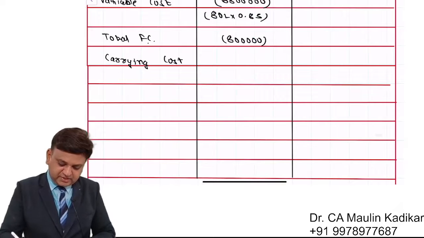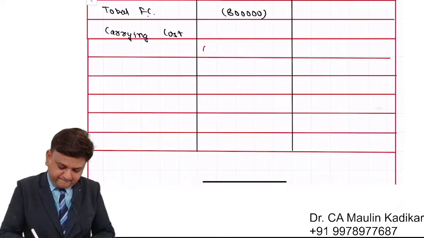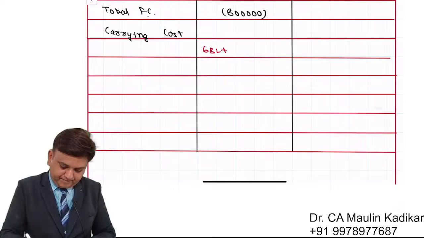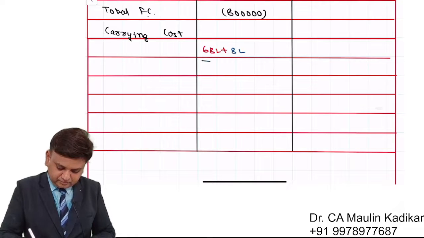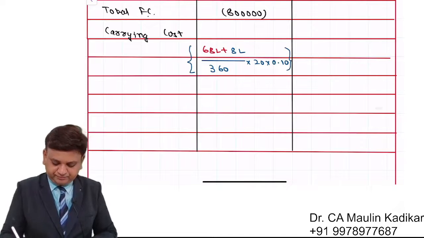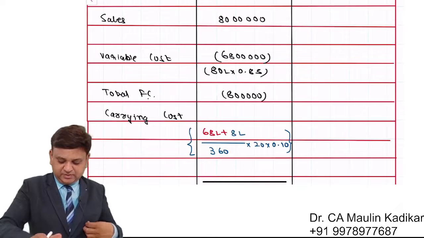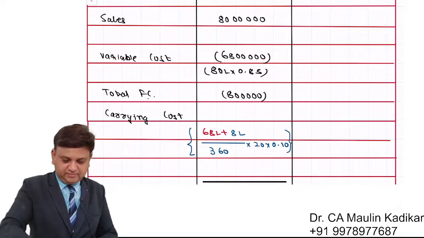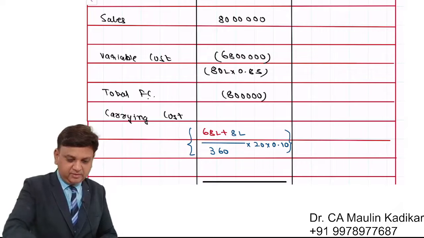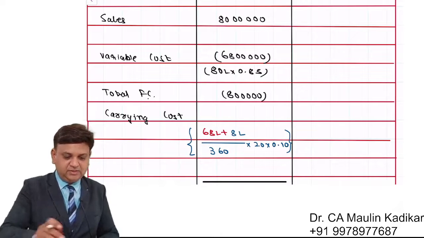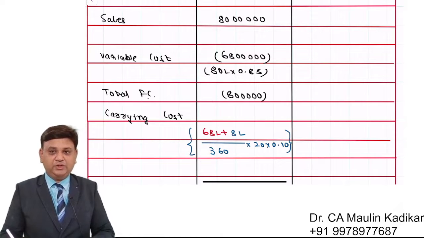So we understand it is 68 lakhs plus 8 lakhs divided by 360 into 20 into 10 percent. So it is 68 lakhs plus 8 lakhs into 20 into 10% divided by 360. That comes to 42,222.